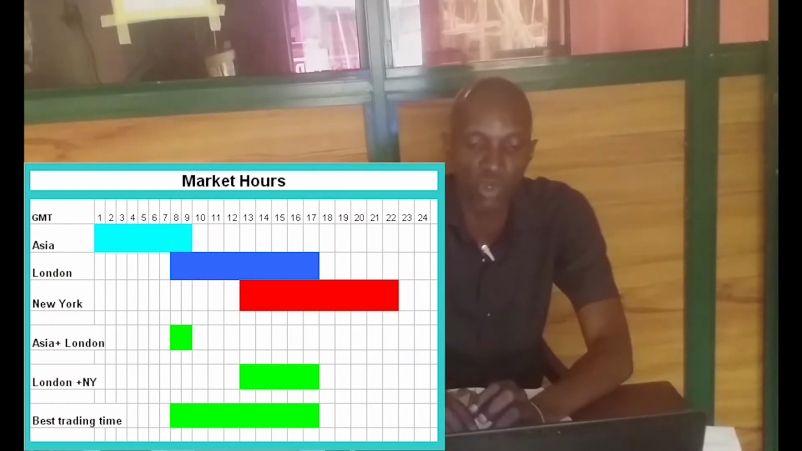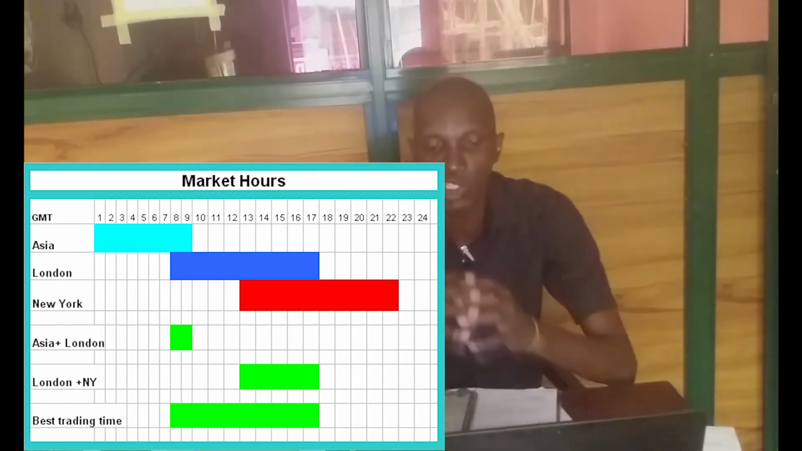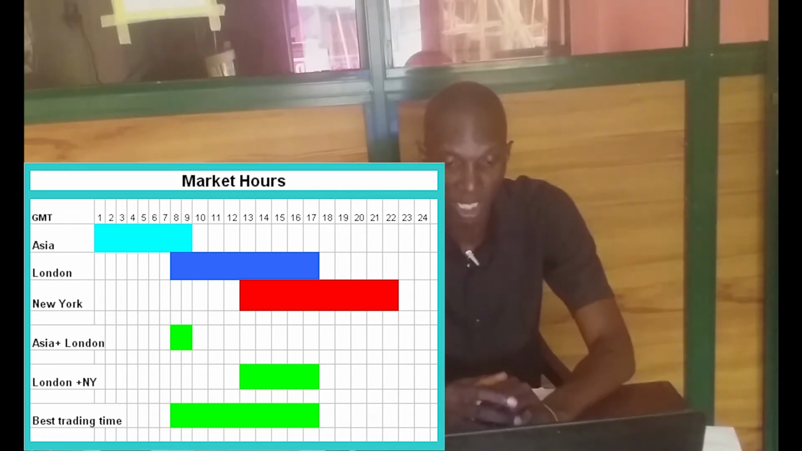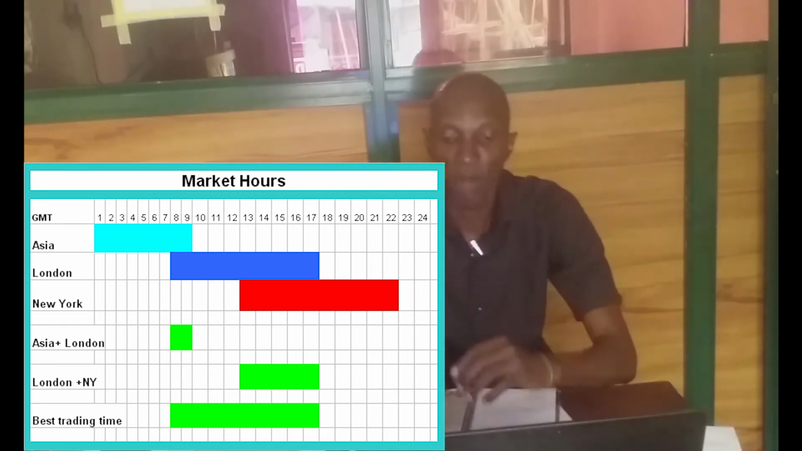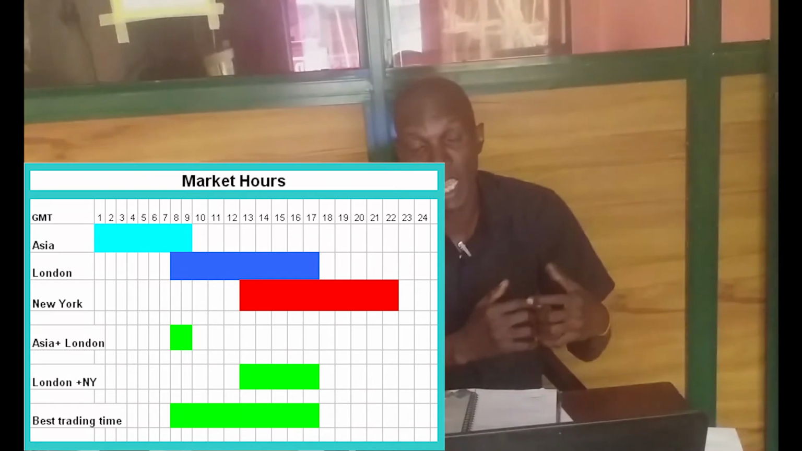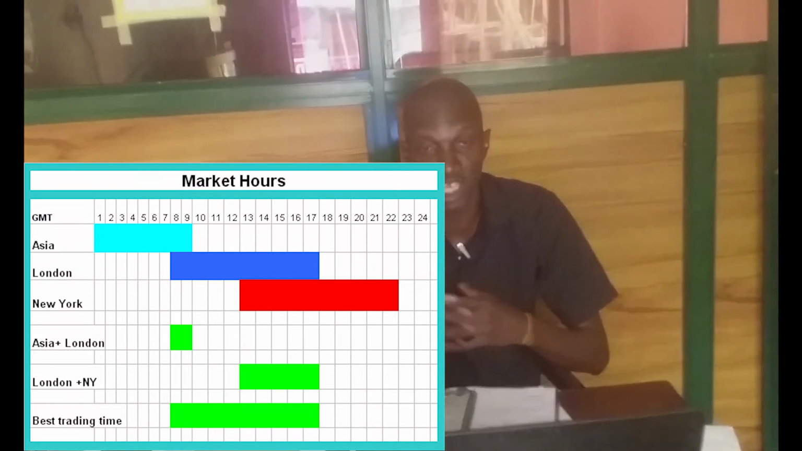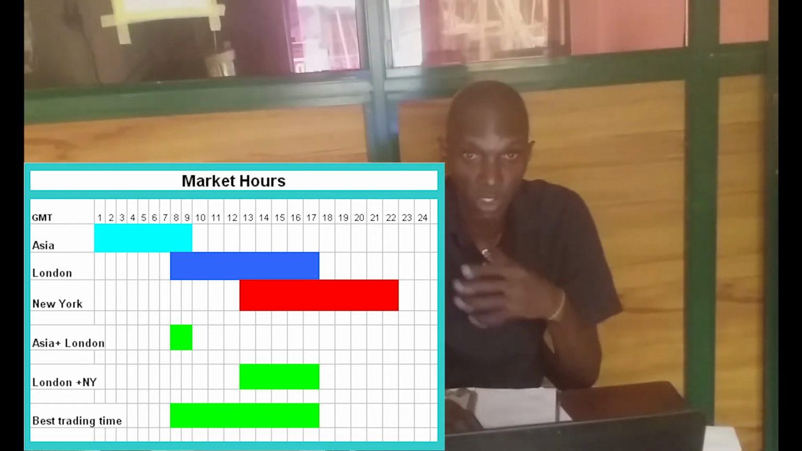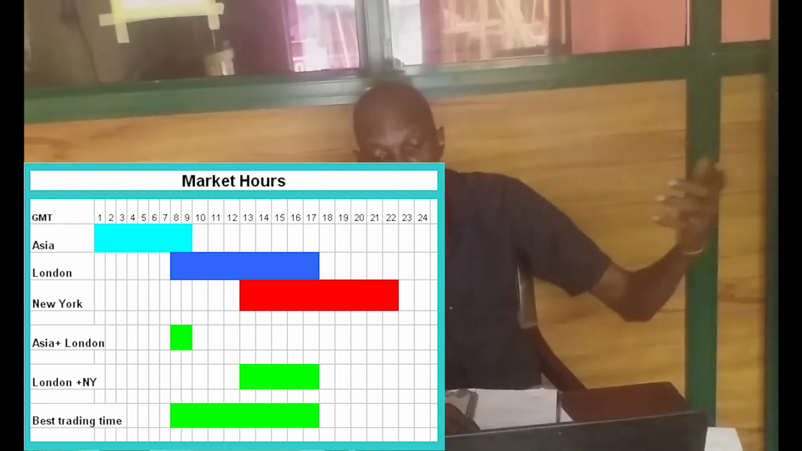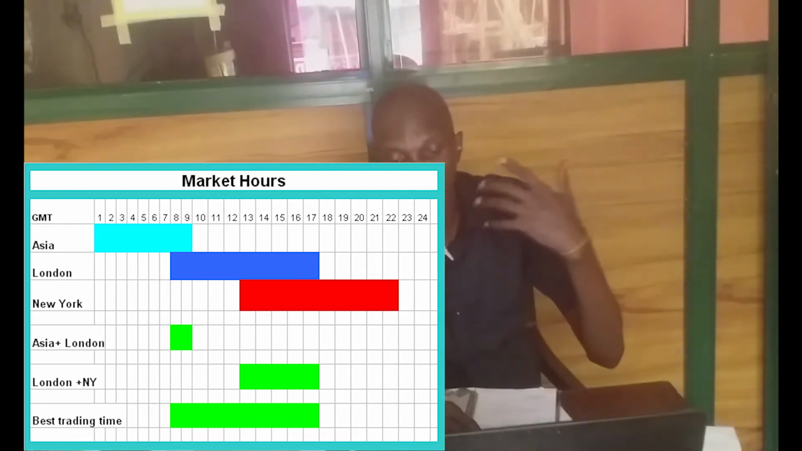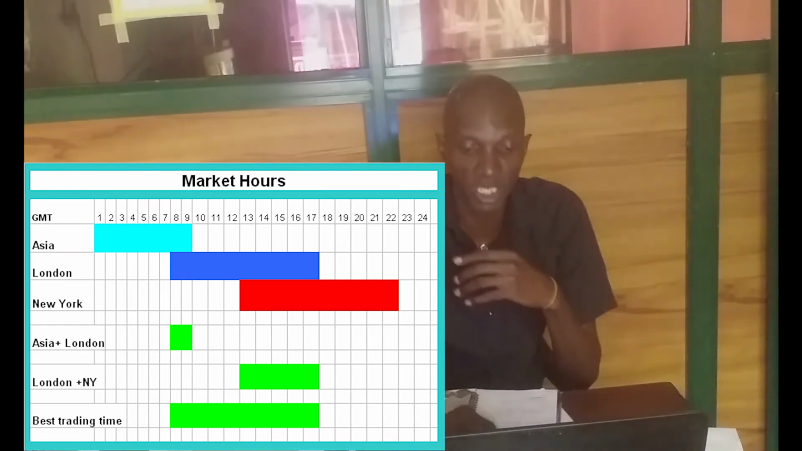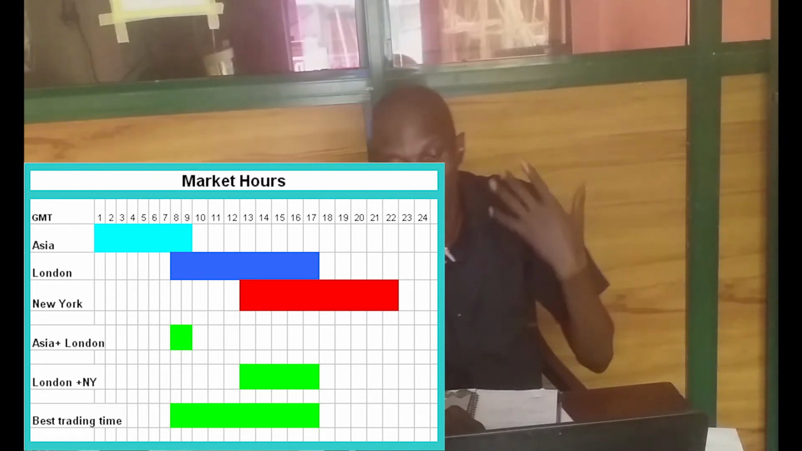The Sydney session, which is the first session, is the smallest and calmest session of the market. It begins from 4 p.m. Eastern time, over to GMT, that is 9 p.m. in the evening. Those of us in Africa and Nigeria, 9 p.m. in the evening, and we close it at 6 a.m. in the morning GMT.